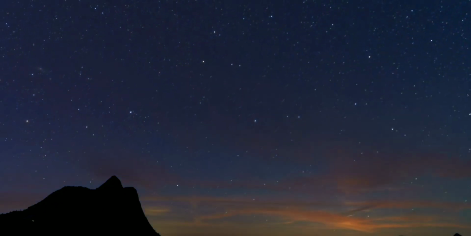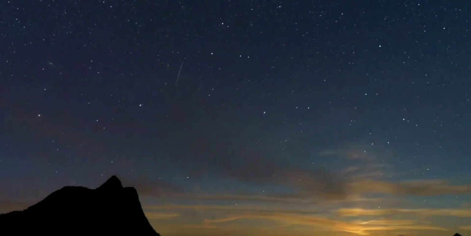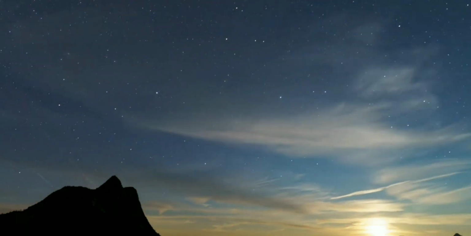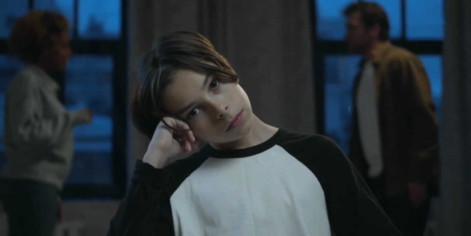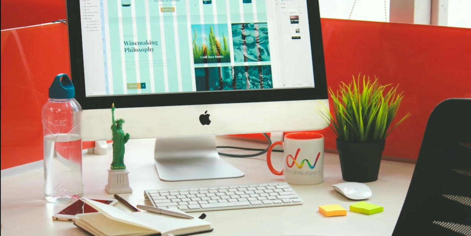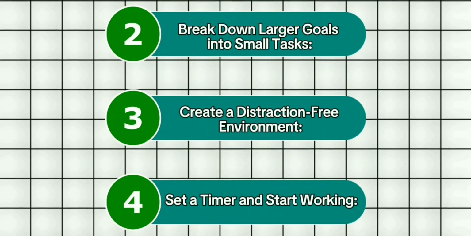Designate specific times and places for focused work, and minimize exposure to potential distraction. Identify when you feel most productive. Turn off notifications and inform friends and family not to disturb you during these times. Keep a water bottle handy to stay hydrated. Set a timer and start working.